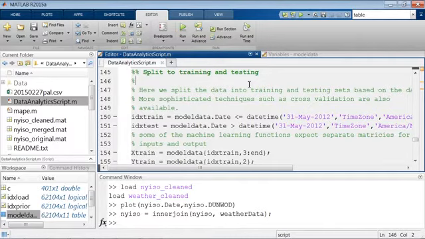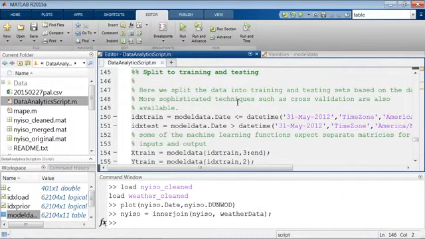So what we're going to do here is we're going to take the data we have and split it into two groups. One group we're going to call the training set. We're going to use that to train or teach our model. The other group we're going to call the test set. And we're going to hold this aside and essentially pretend it's new data that we didn't know about ahead of time. After we've trained our model, we'll then take the test data, we'll feed it back through it, and see how well our model did on scenarios that it hadn't seen before.